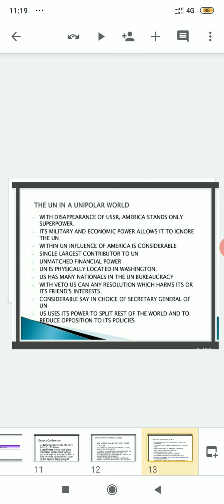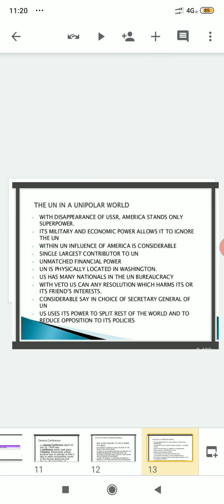Why does the United States of America have greater influence in the UN? Because its headquarters is in the United States of America. Then many bureaucrats or members in the United Nations are from America. Clear? And when the Secretary General of the United Nations is elected, it is by the preference given by the United States of America. Then it has veto power.